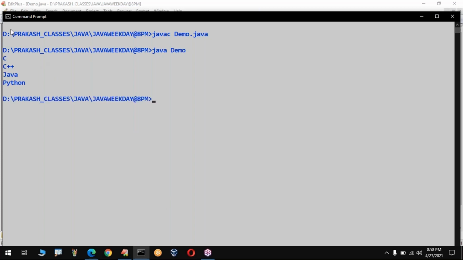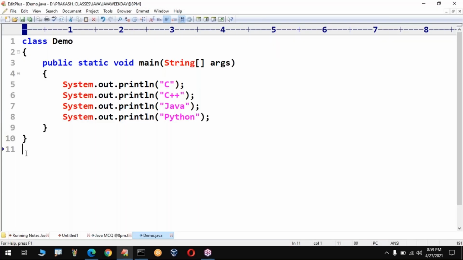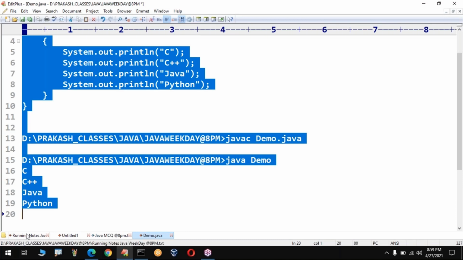Next, I want to compile the program. I forgot. Can you tell me which command we will use to compile the program? Please guide me. Which command do we have to use? Everyone has to provide a response. Yes, excellent. Javac. What is the file name? Demo.java. Perfect. Then java space Demo. That's all. Our requirement got satisfied and we got the answer. This is the way to execute our second program.